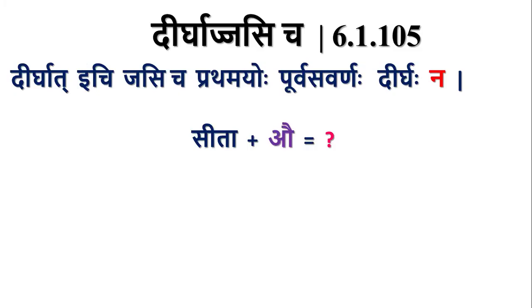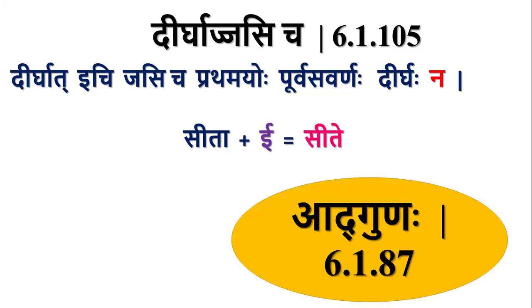Consider this Sita plus au. Here, in case of strilinga words also, that au will be replaced by shi. Again, this is i. Here the dirgha akara is followed by the ich letter i. So by dirghajasicha, there will not be purva savarna dirgha. That is blocked. So we have a plus i. By adgunaha, we have Site. Sita, Site, Sitaha. Site, dvivachana form.